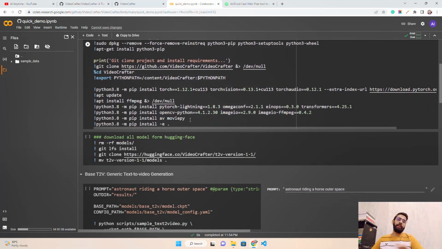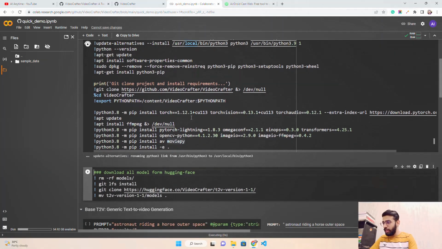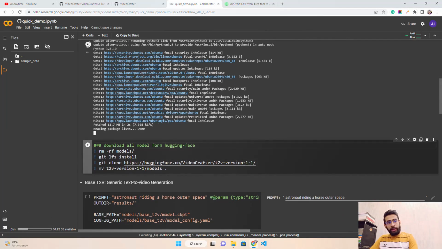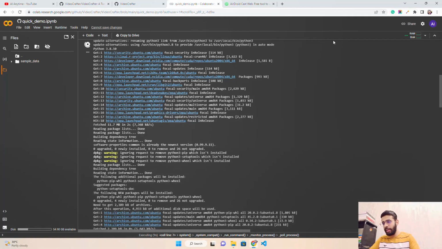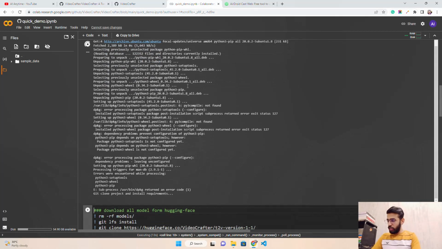Then we need MoviePy, a library to handle and do video based operations with Python. Let's run this. It might take a little time, and it completely depends on your internet speed and how much space you have. It's all VRAM here, guys, and the memory that you have in Colab. Now let's run it.